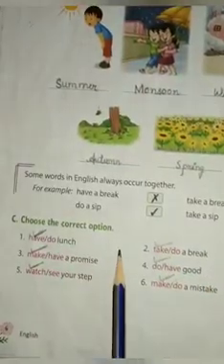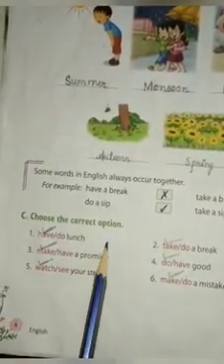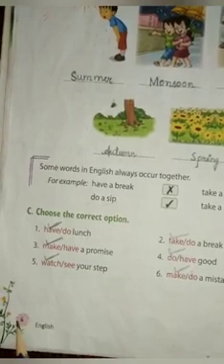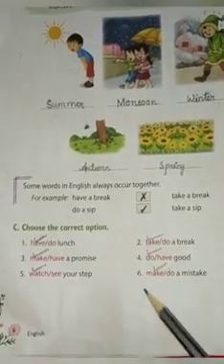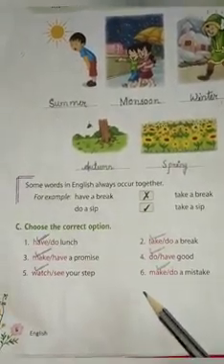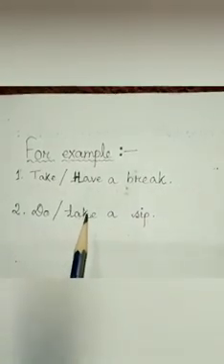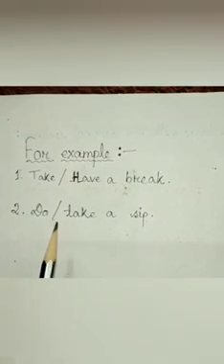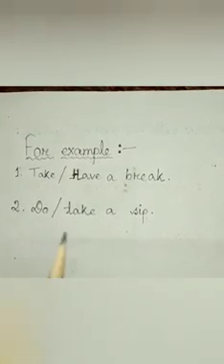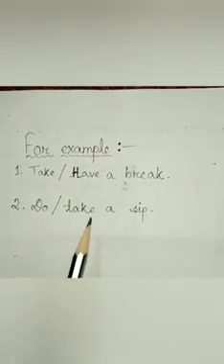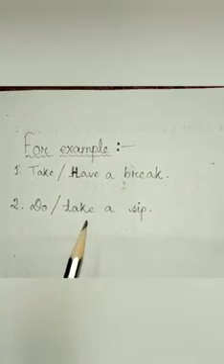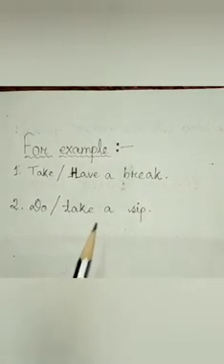Hello children, now we are going to start book exercise from page number 6. Before doing this book exercise, we have to understand something. Children, do you know there are some words in English which always take place together? That means ऐसे कुछ English words है जो हमेशा एक साथ ही पाए जाते हैं.